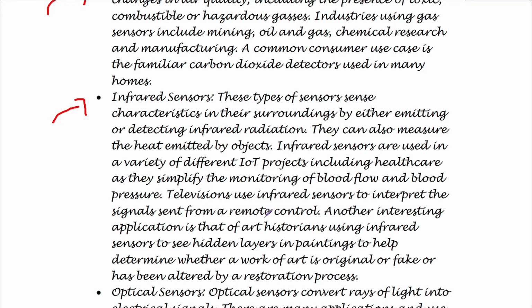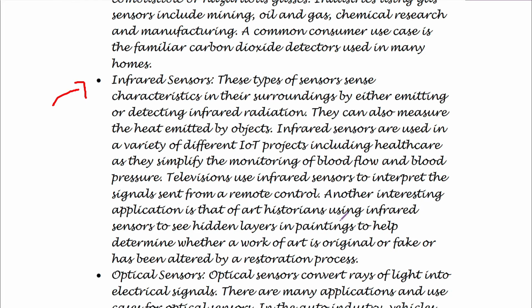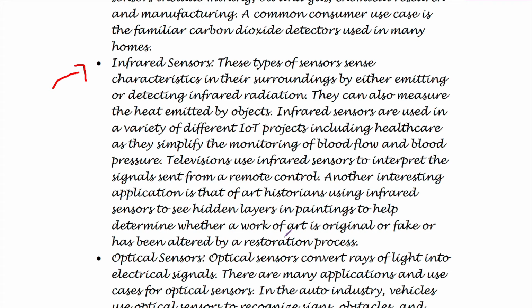IR sensors can be used in a variety of embedded and IoT projects like healthcare. Televisions also use infrared sensors, even AC remotes, all kinds of remote control systems. Most of them have infrared sensors. Another interesting application is art historians using infrared sensors to see hidden layers in paintings to help determine whether a work of art is original or a fake.